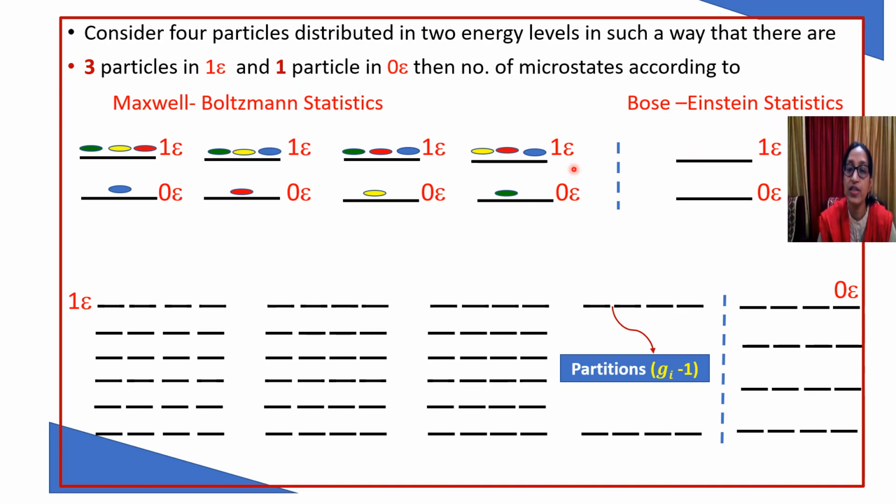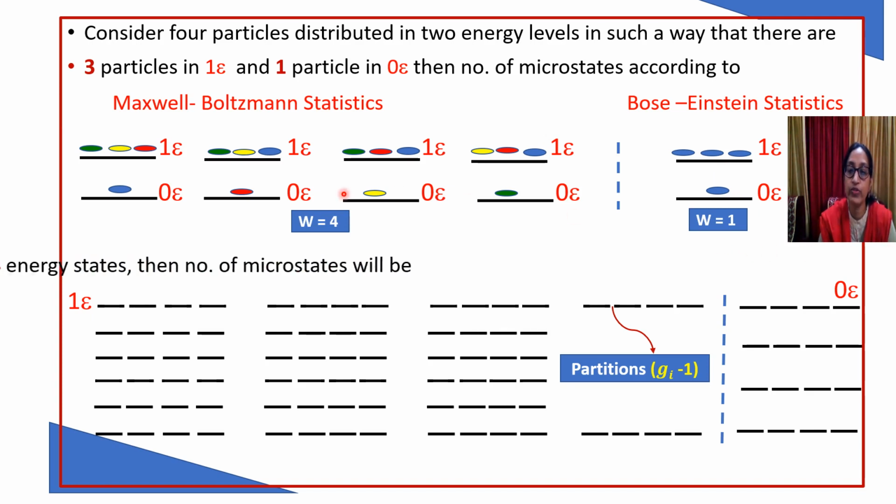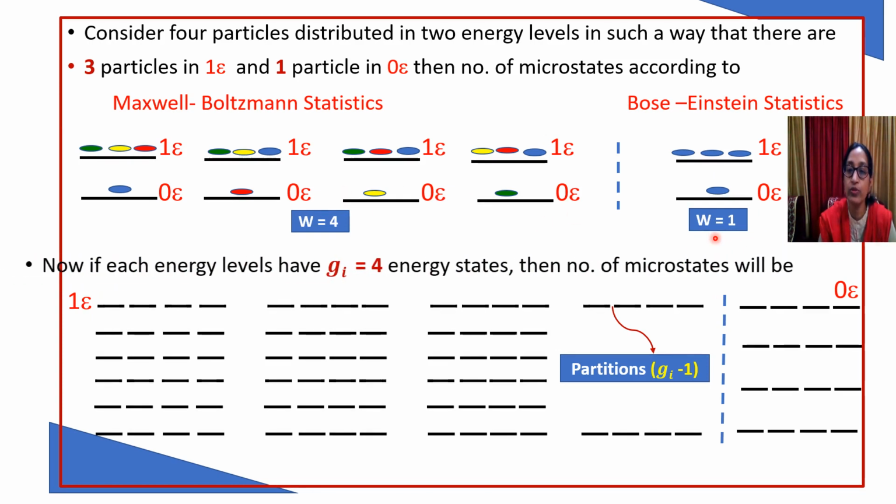Now let's see the case of Bose-Einstein statistics. Here what is the difference? Here the particles are identical but indistinguishable. So here these are the 3 identical particles. These are shown by the same color, whereas here they were differentiated by different colors. So if you interchange the position of these 3 with this, no new complexion arises. So there is only 1 microstate or 1 complexion. So in total we see here W is equal to 4 and here W is equal to 1.